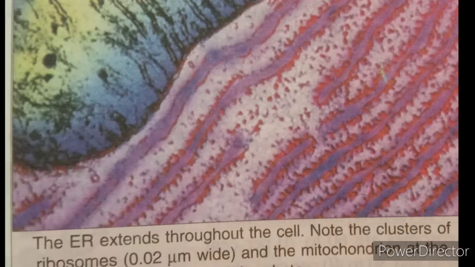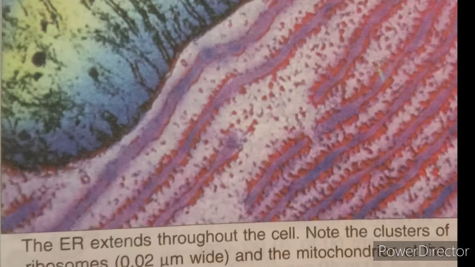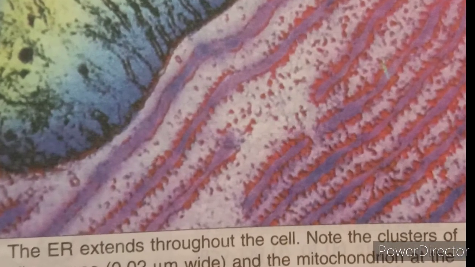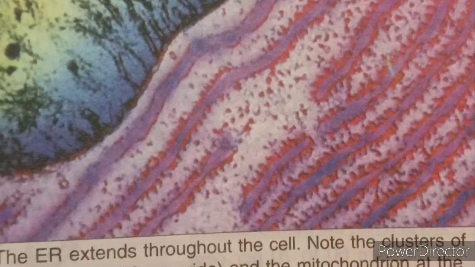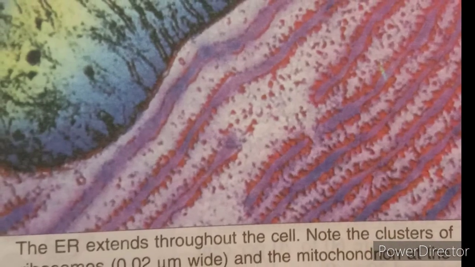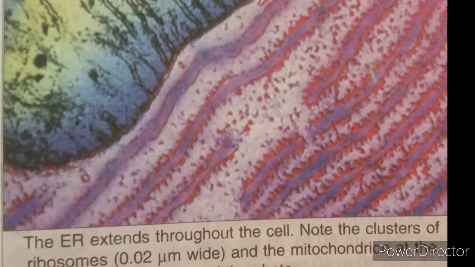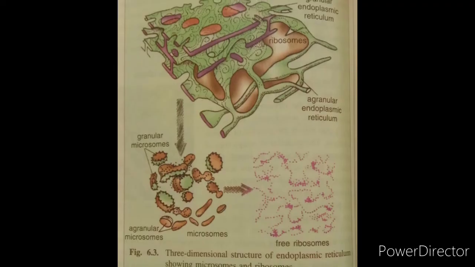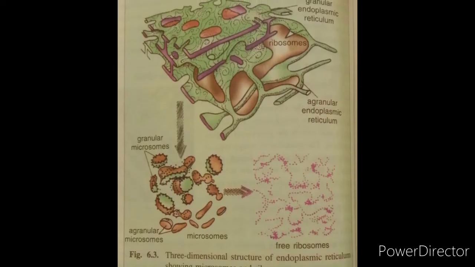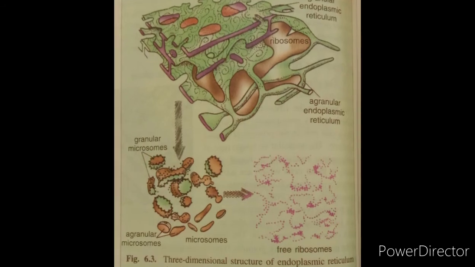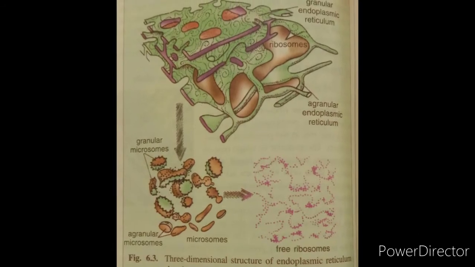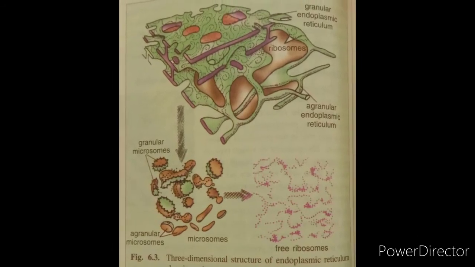Both of these types are interconvertible. The rough endoplasmic reticulum has ribosomes attached to the surface, which are sites for protein synthesis, while the smooth endoplasmic reticulum is purely a transport system for ions and steroids in particular.